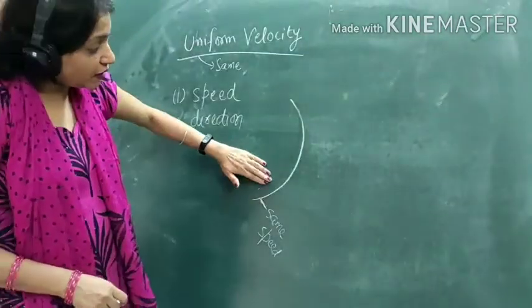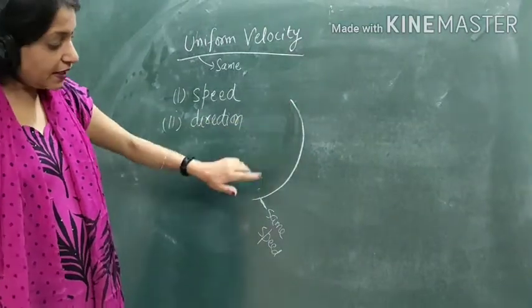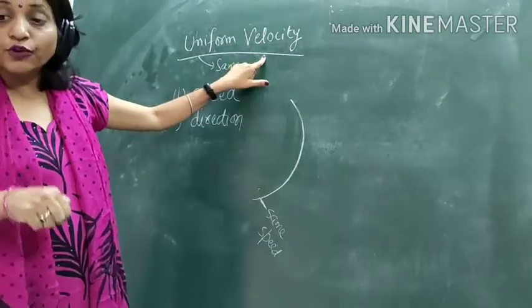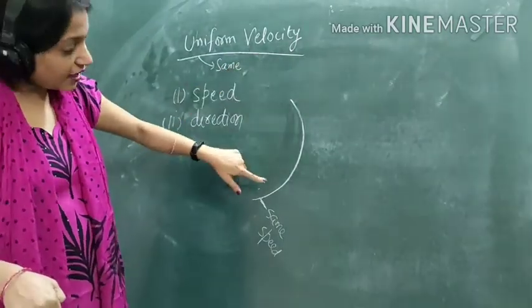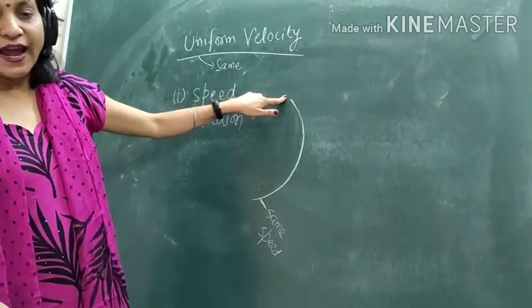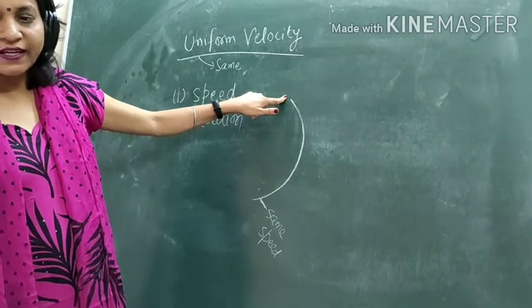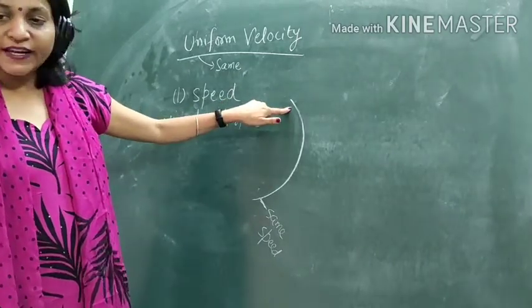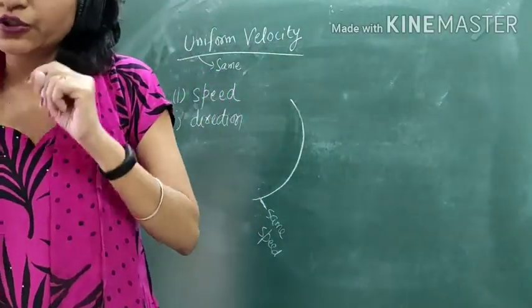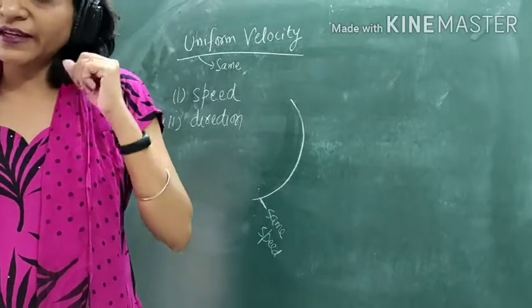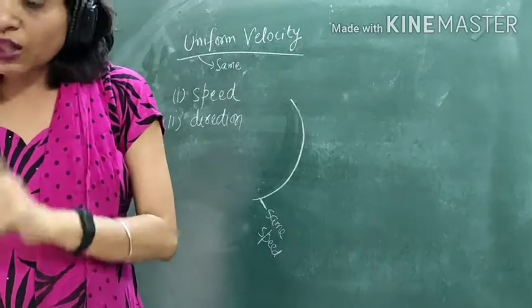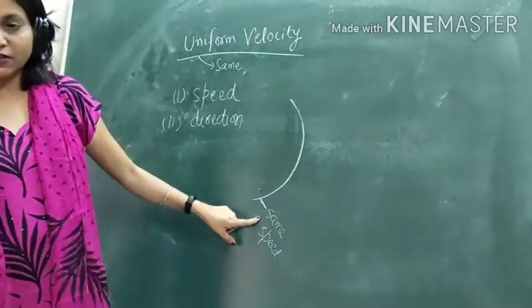So on a circular track, the speed is the same, but velocity would never be the same, because direction keeps on changing at every moment. At every point the direction keeps on changing. It means the velocity is not uniform. That object is said to be moving with non-uniform velocity, although its speed is constant.